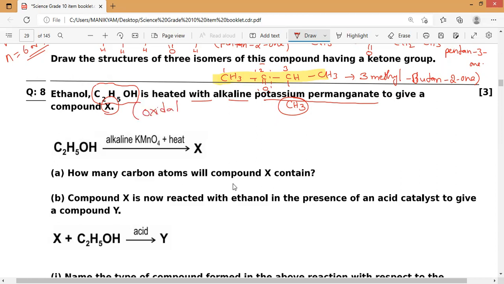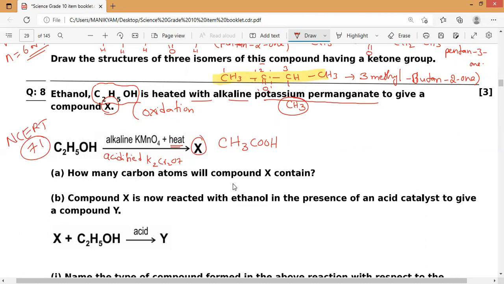Under the presence of alkaline KMnO4 plus heat, or you can take acidified potassium dichromate K2Cr2O7, we are going to get the compound X. That is what? Ethanoic acid, CH3COOH. That is the reaction which is there in NCERT page number 71. C2H5OH with alkaline KMnO4 or K2Cr2O7 will give you CH3COOH.